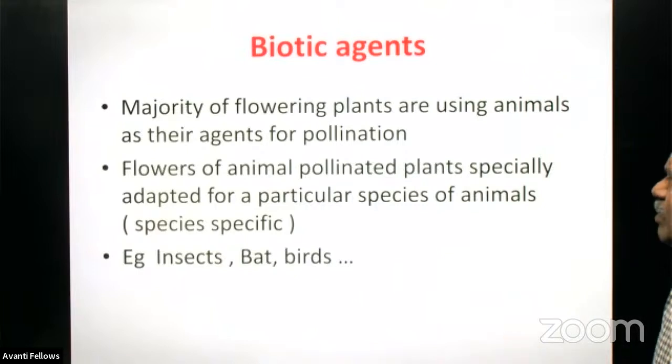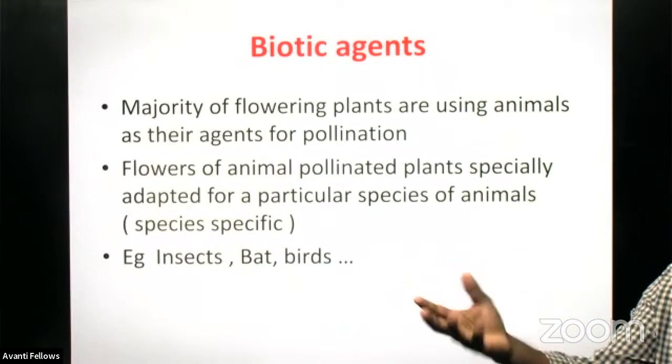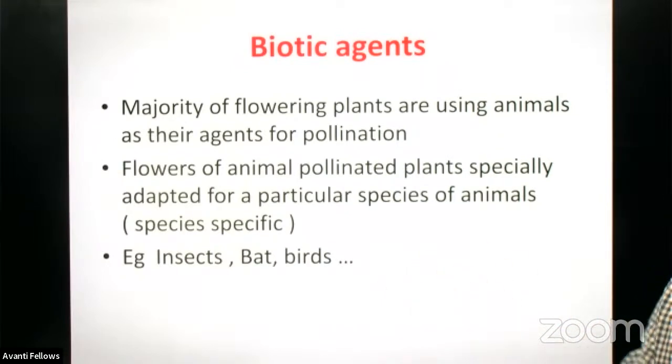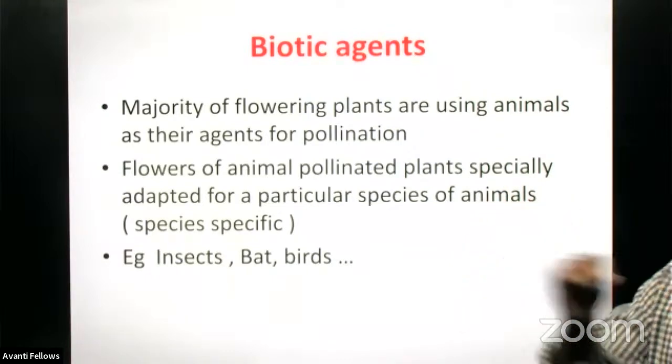Flowers of animal pollinated plants are specifically adapted for a particular species of animal, and it is species specific. Most of the plants are very specific to a particular species, so that it never visits the plants of another species. So pollination is very easy in such cases, because these are all species specific.